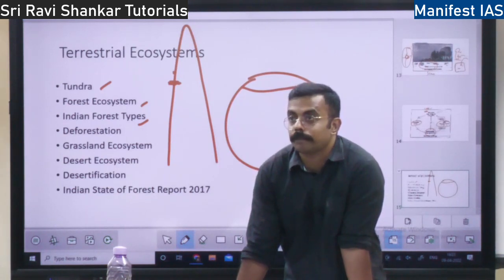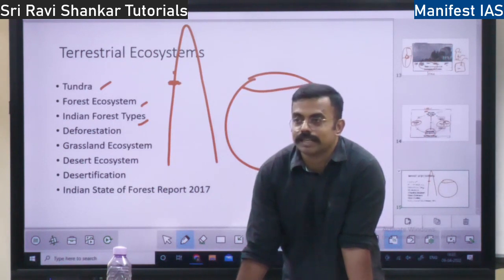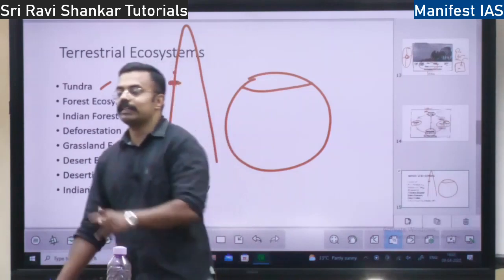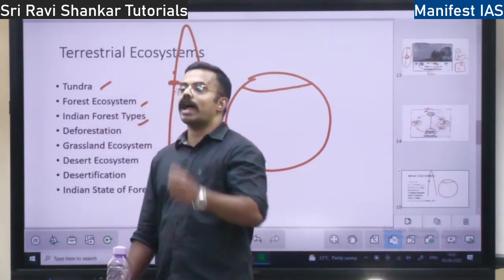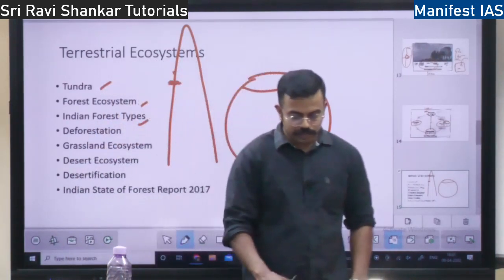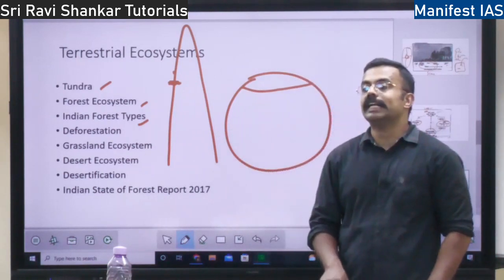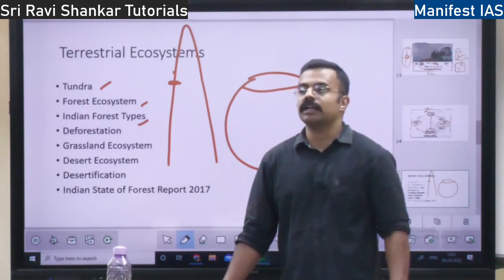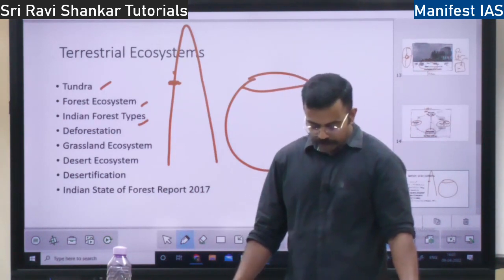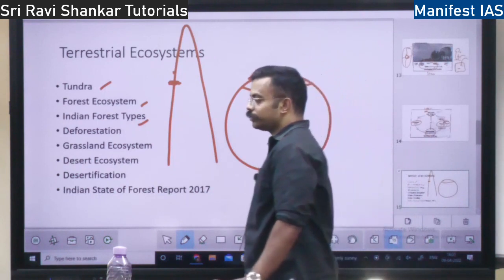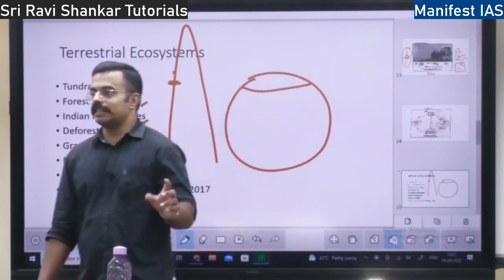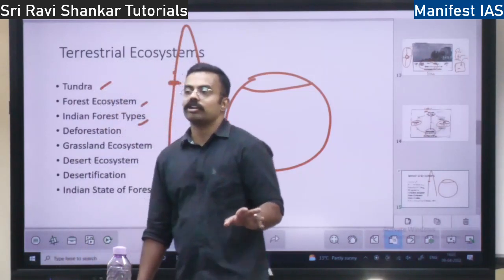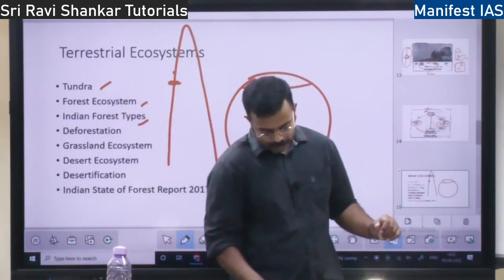What is littoral and swamp? I have told you, where the land meets the water, the intermixing zone, is a swamp region. So that is a littoral and swamp forest. You find it in all the delta areas, Ganga Delta, Brahmaputra Delta. Then you have tropical dry deciduous forest. Where there is rain in the deciduous area, it is moist. Where there is no rain, it is tropical dry deciduous forest, right?